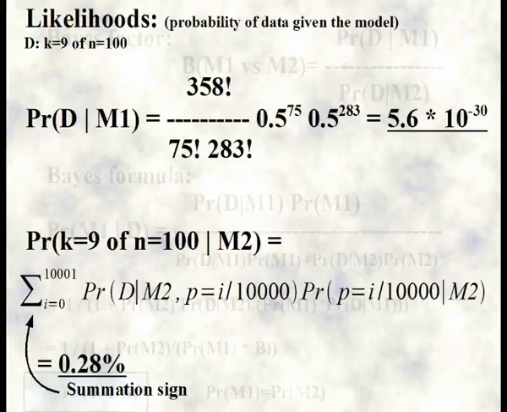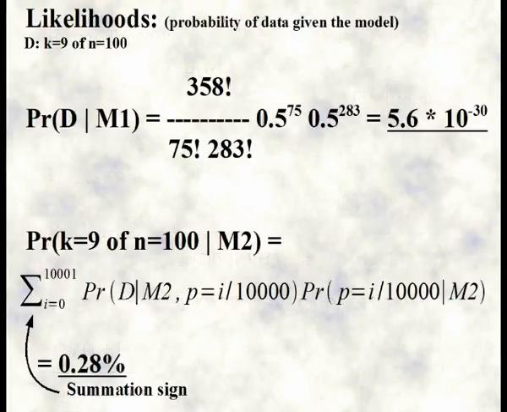In order to calculate the Bayes factor, we need the data likelihoods under the two models. The probability of the data under model 1 is fairly simple to calculate. We've got the expression for the binomial distribution from clip 17, and we've got the value for p. The data is k equal to 75 out of n equal to 358 trials. So that's just a matter of using a calculator. The answer is a likelihood of 5.6 times 10 to the power of minus 30. A pretty low probability, but that doesn't matter much until we get the probability under model 2.